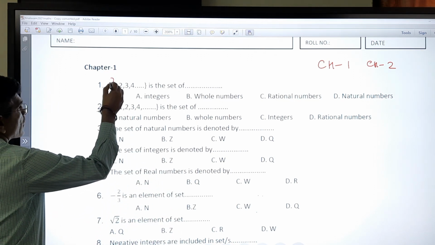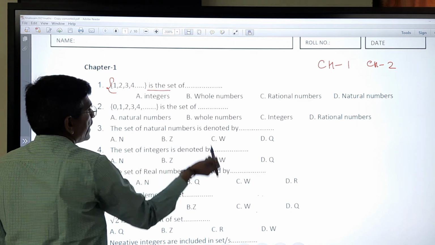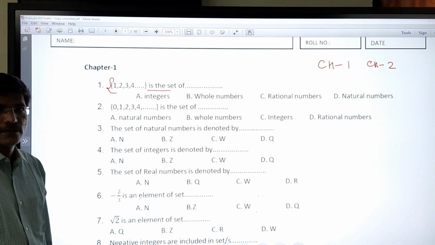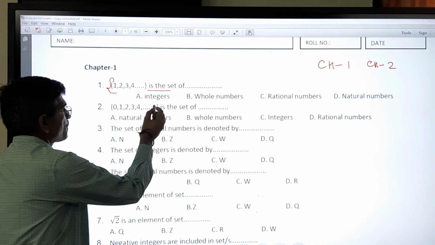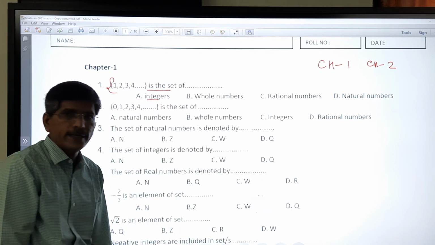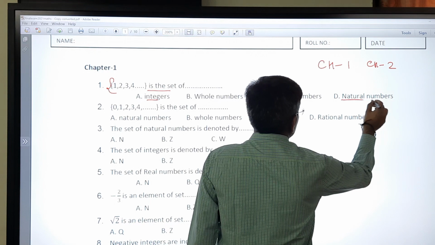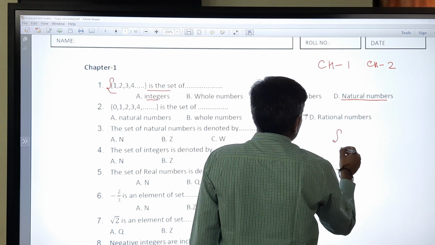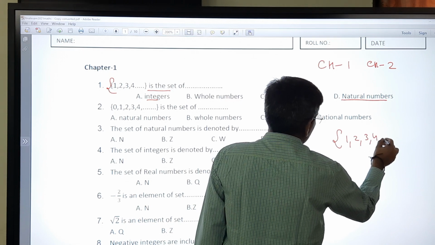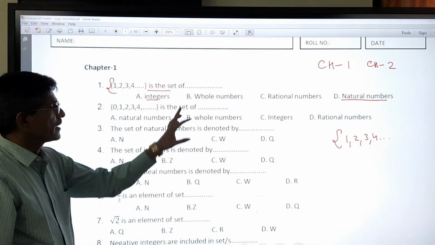There is a curly bracket with 1, 2, 3, 4 is a set of dash. If you go for 8th standard, 4 options are there: integer, whole number, rational number and natural number. But we know that natural number starts from 1. So in curly bracket I write 1, 2, 3, 4, and then if I make 3 dots, it means it is continuous.